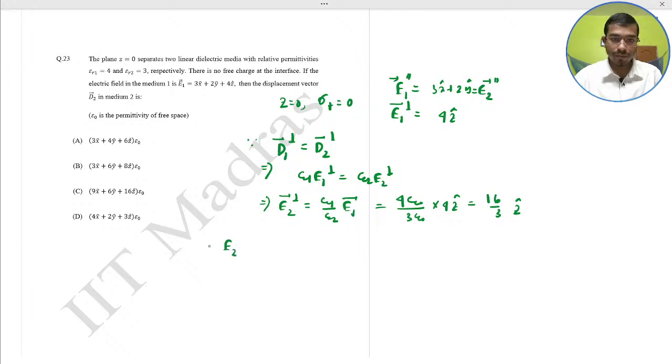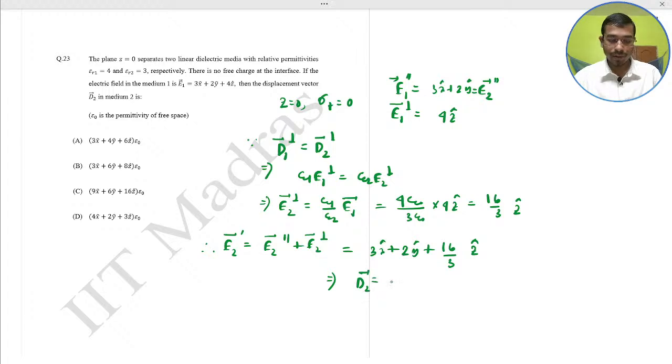So now therefore E2 would be E2 perpendicular plus E2 parallel, that is 3x plus 2y plus 16 by 3 z. That implies D2 would be epsilon 2 E2, so 3 epsilon naught E2, that would be 9x plus 6y plus 16z into epsilon naught.